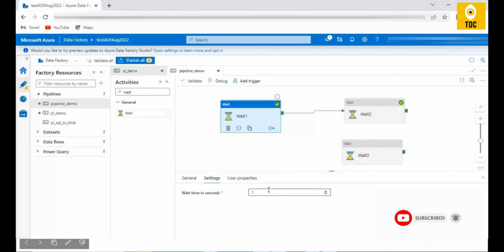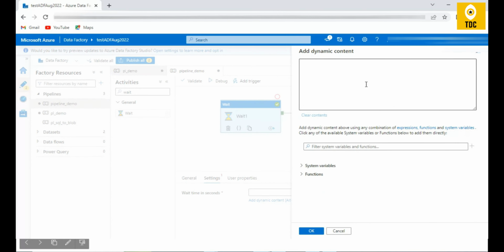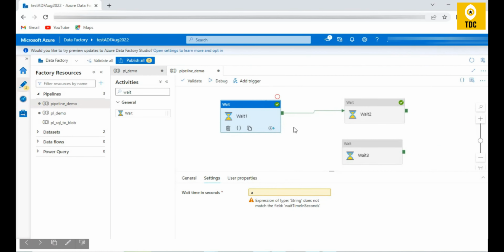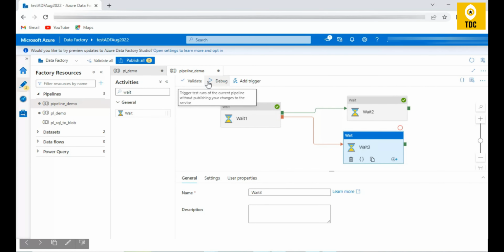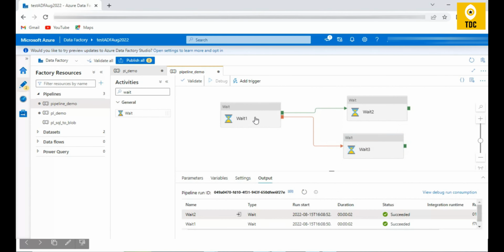So I'm just clicking on here, and instead of giving an integer value in seconds, I'm giving a string value. So then definitely I'm expecting it to fail. So I'll click on failure here and link this failure to the wait activity 3. So now what I'm expecting is, after wait 1 fails, it should call wait 3, because on failure we have linked wait 3 here. As you can see, wait 1 has failed, and immediately wait 3 has been called.